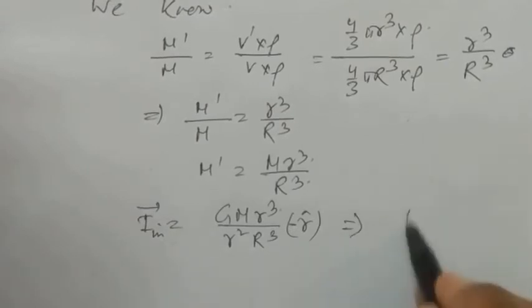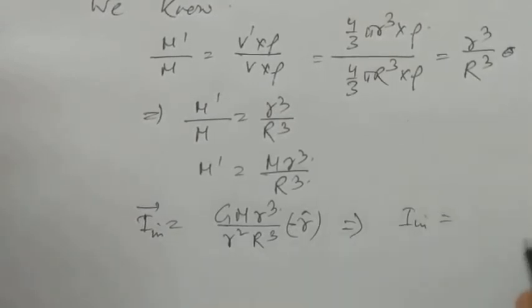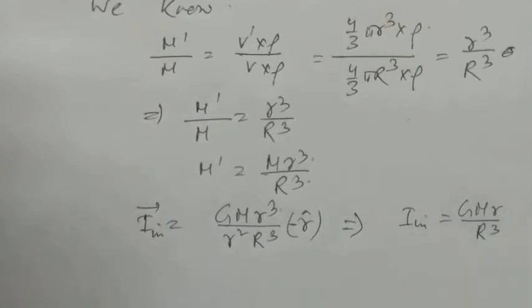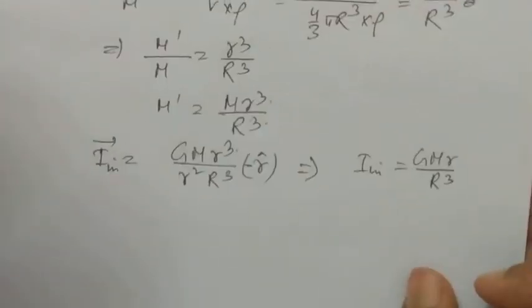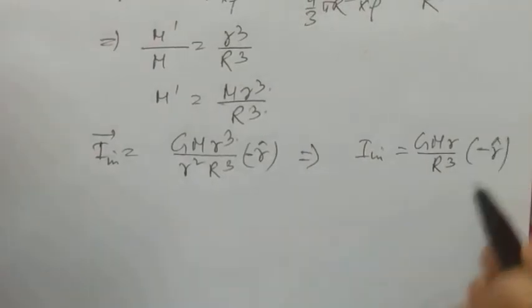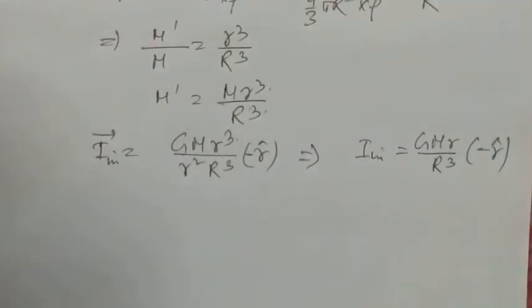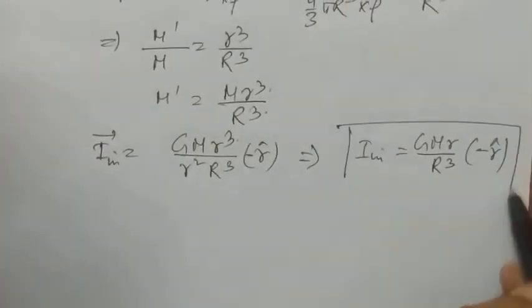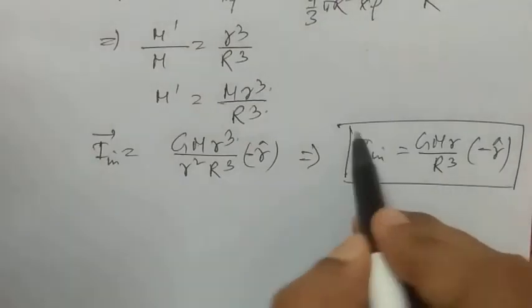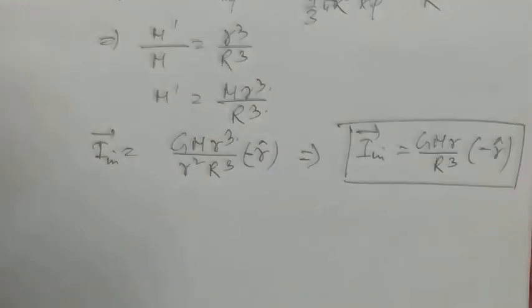So it becomes I in equal to GM r by R cube into minus r unit vector. So this is the original formula for I in. This is a vector quantity.